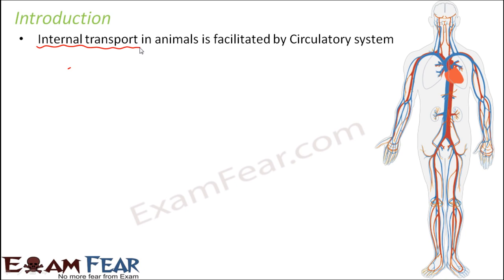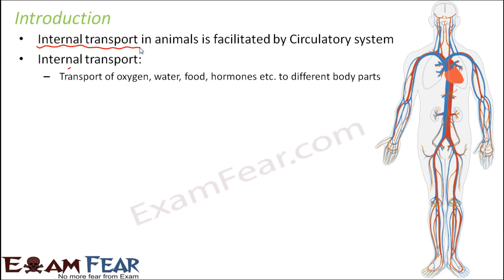So here we will talk about the circulatory system, and the question is what in the circulatory system or who in the circulatory system actually helps to transport. So if you ask that way, it would be the body fluids. Now the question is what do they transport? So what do we mean by internal transport? So it is nothing but transport of oxygen, water, food, hormones, etc. to different parts of the body.